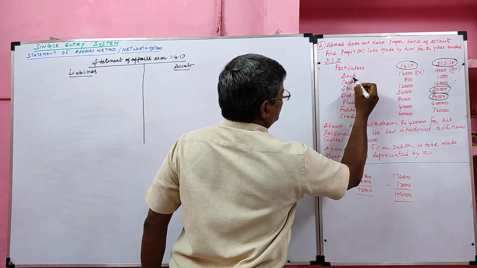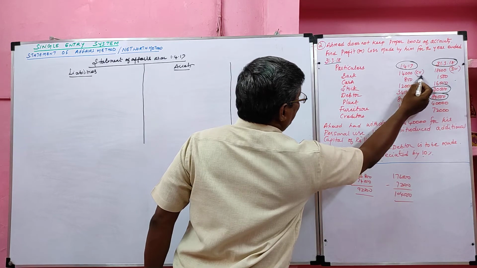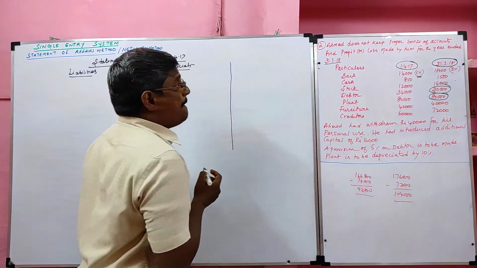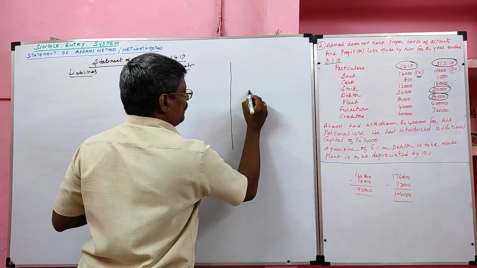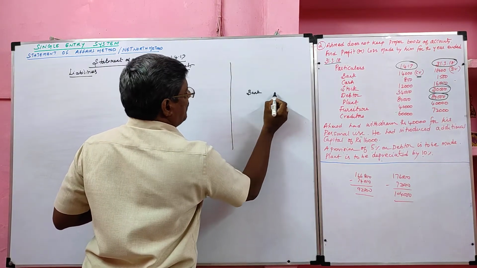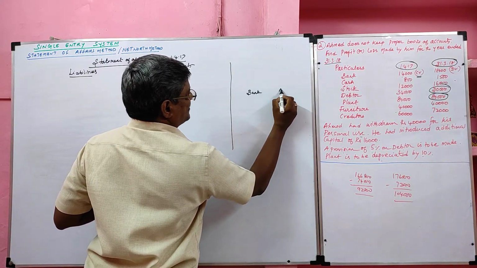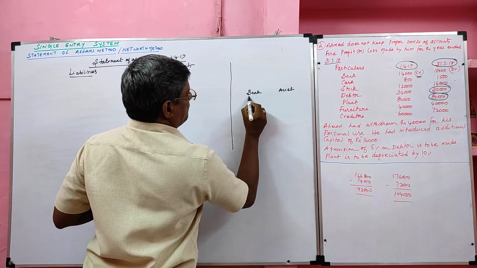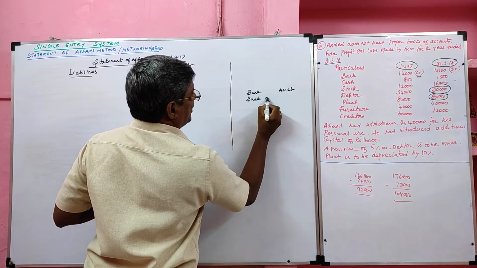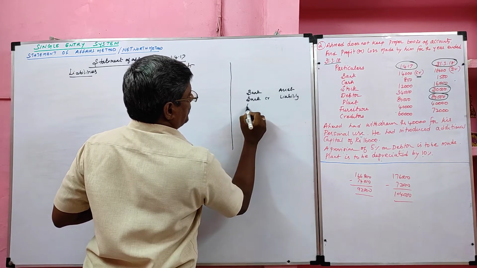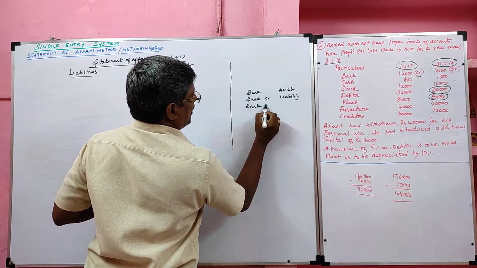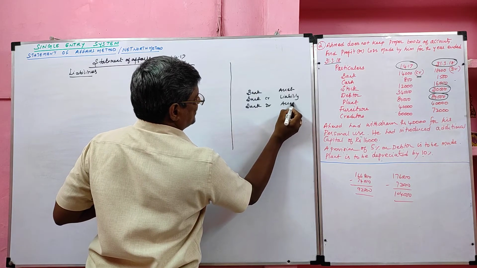The first information is bank 14,000. It is credit. That is very, very important. If bank debit is given, it will appear on the asset side. Note: if bank debit or credit is not given, asset. Bank credit given, liability. Bank debit given, asset.